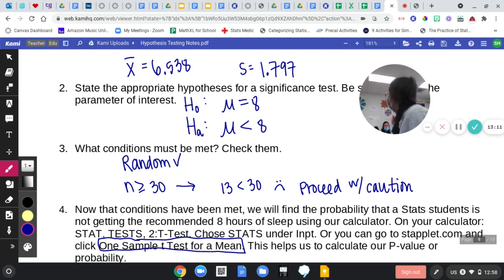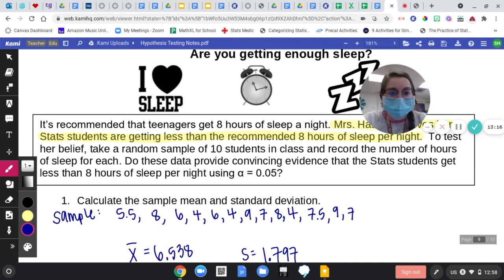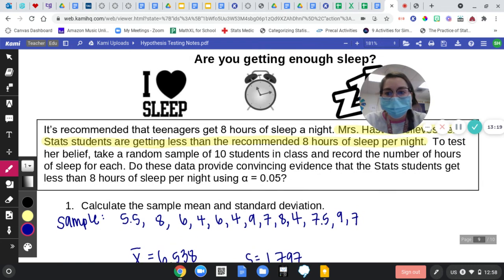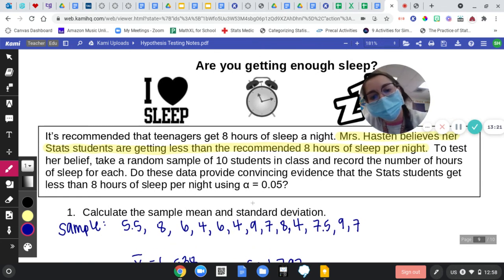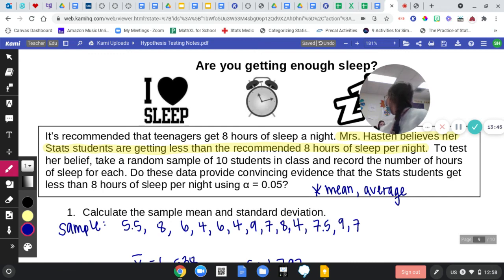How do we know that we used mean instead of p? This one doesn't say it. Usually it'll say mean or average. But if it doesn't say mean or average, then you're thinking about what kind of data this is. When I collected my data, did I collect categorical or quantitative data from you guys? What did you answer with, a number or a word? Quantitative. So that means that we're in means. But usually it'll say mean or average.